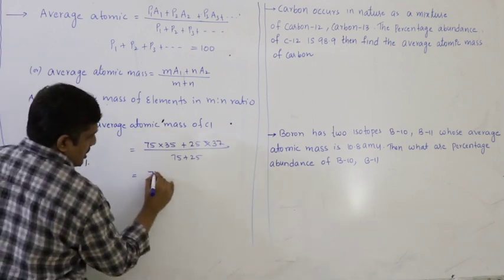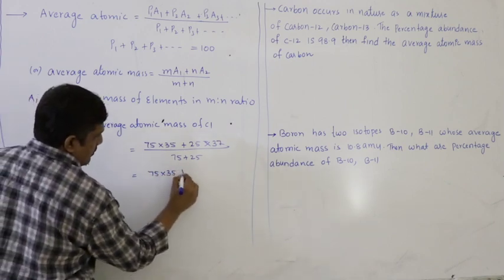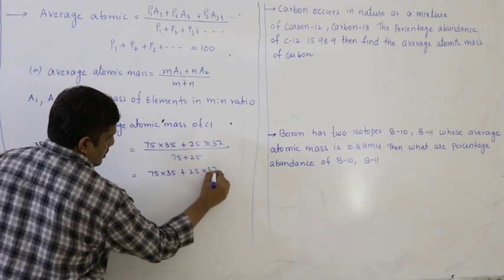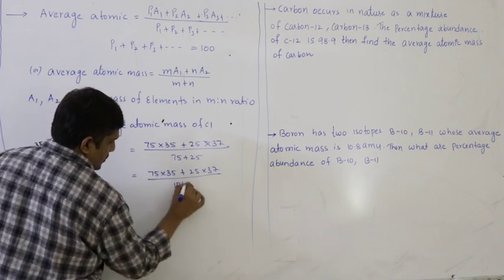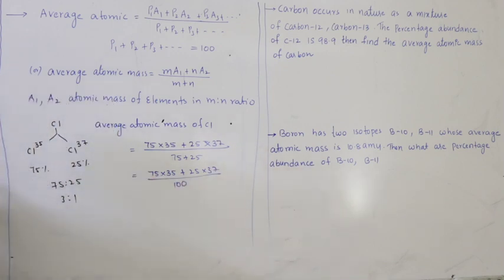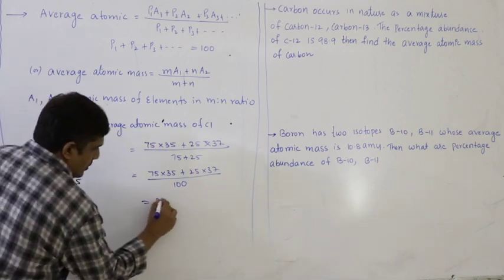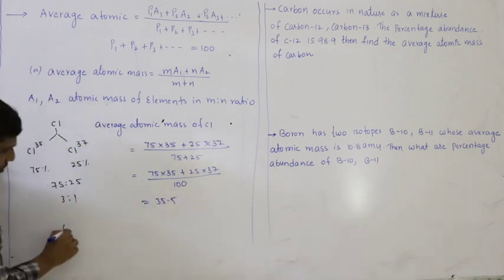So this will be 75 into 35 plus, so you can write 75 by 100 and simplify further. So what we got is 35.5, or what is the other way?